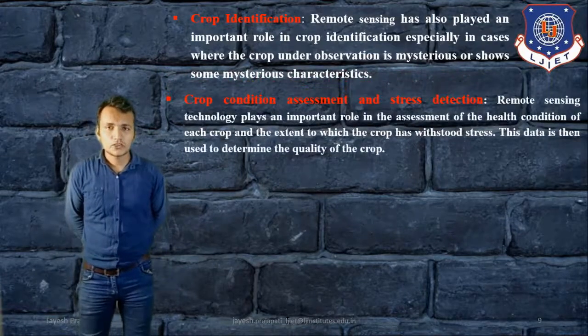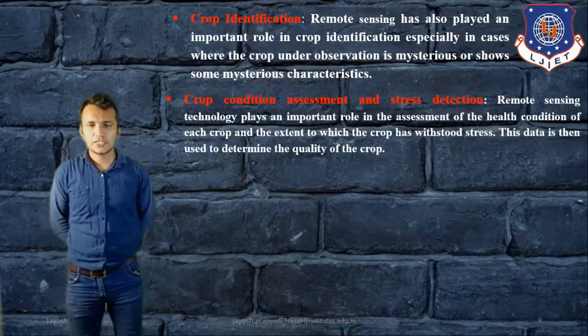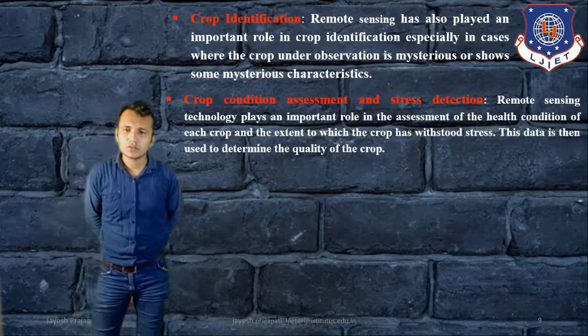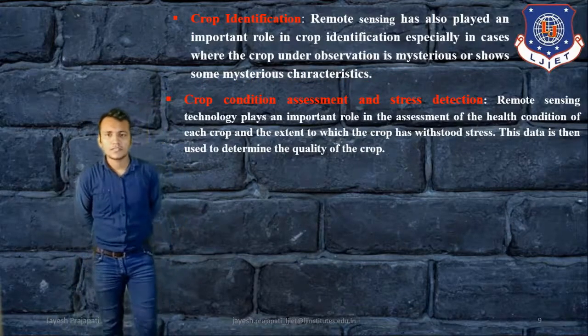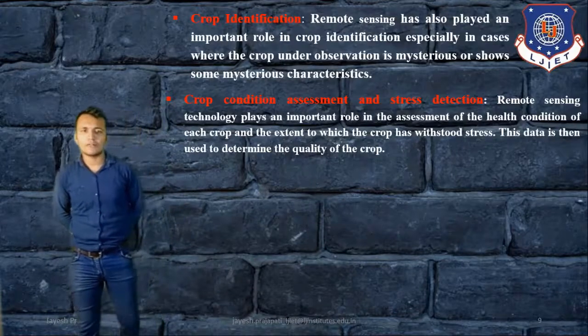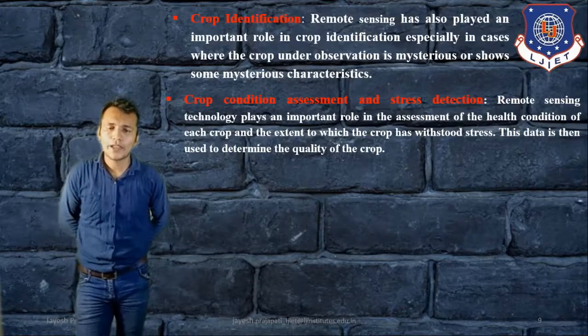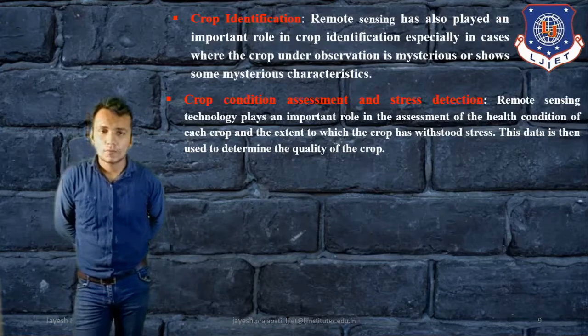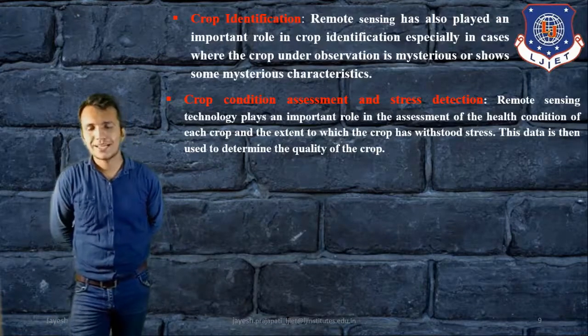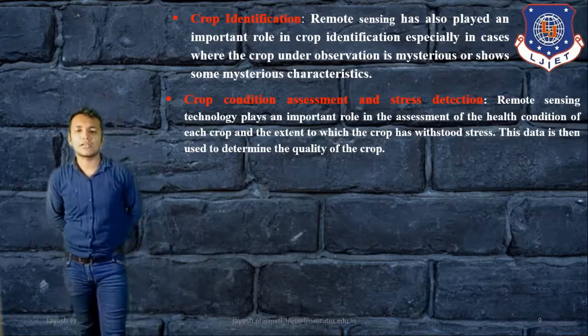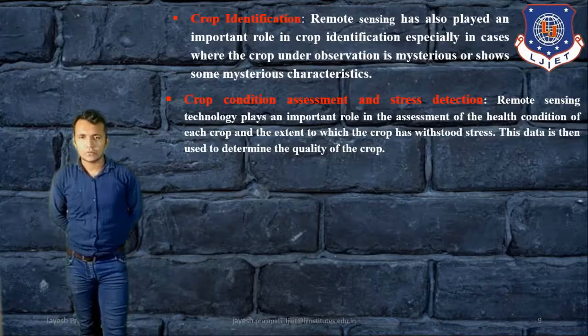Then crop condition assessment and stress detection. Remote sensing technology plays an important role in assessing the health condition of each crop and identifying exactly which crop is under stress. That can be determined by the remote sensing system.